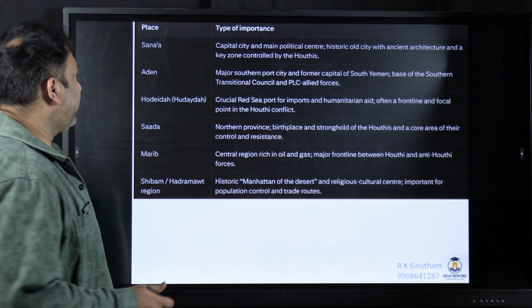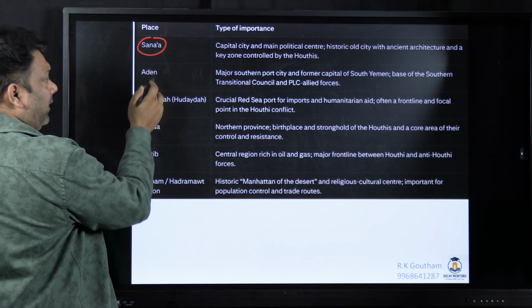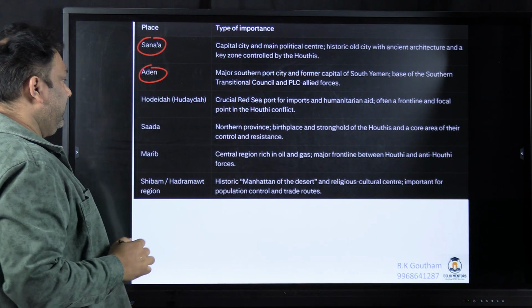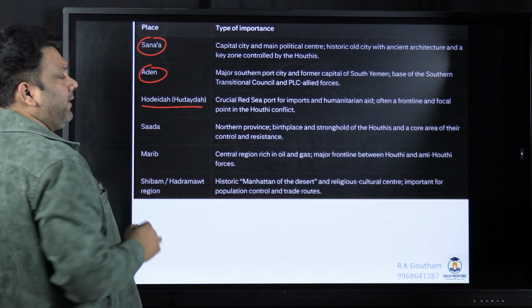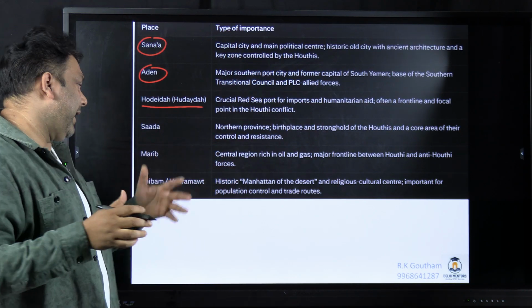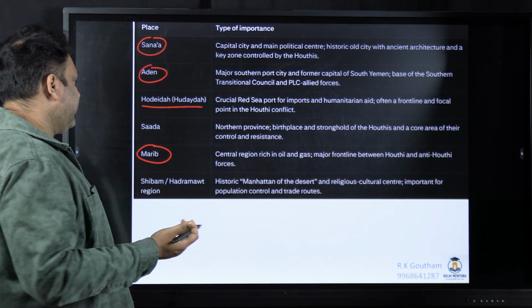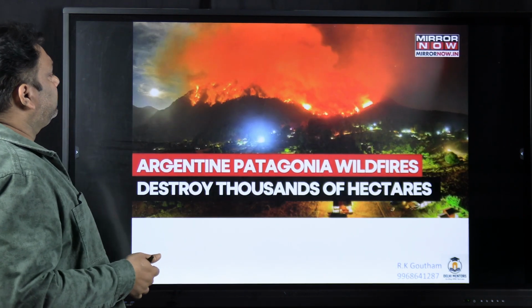The things which you have to remember from here is Sana'a. Sana'a is the capital. Aden, because Gulf of Aden is very important. Next, Hodeidah port, because you have these Houthi rebels very active in that region. And in Marib also, these Houthi rebels are very active. And rest of the things you can ignore.